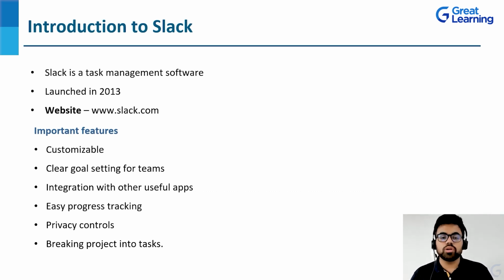Then comes breaking a project into tasks. Now with a very high scope of a particular project, there can be multiple objectives or a very big goal to achieve. We as humans have a tendency to go one step at a time, so we break that big objective into smaller achievable steps so that we can be more comfortable in achieving those. So Slack project management allows you to break those big tasks, big objectives, into smaller steps so that everyone is in sync with what they are doing.